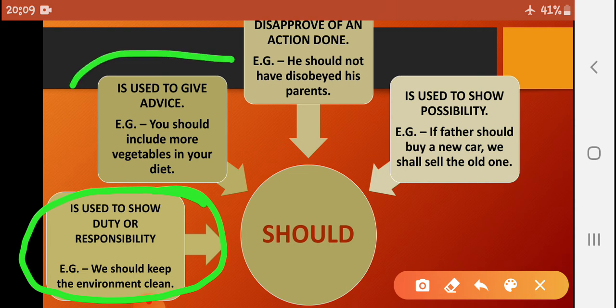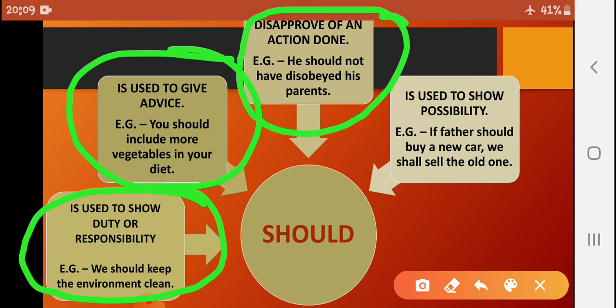The second use is to give advice. When you want to advise someone, you should say, you should include more vegetables in your diet if you want to remain healthy, right? You should study more if you want to score first position. You should do physical exercise if you want to stay fit, right? So when we want to give advice to somebody, we should use should.